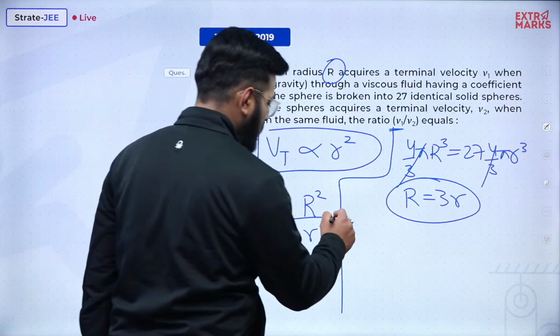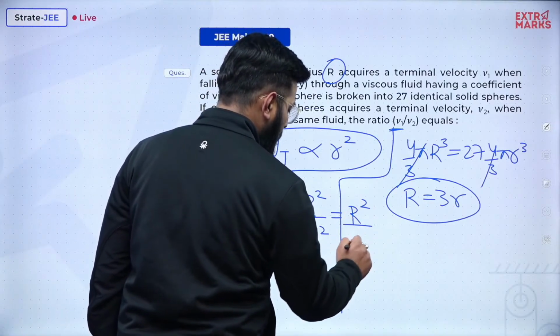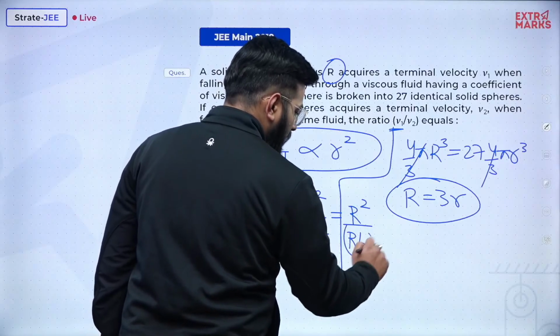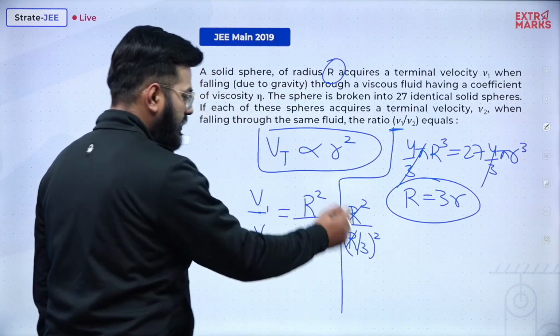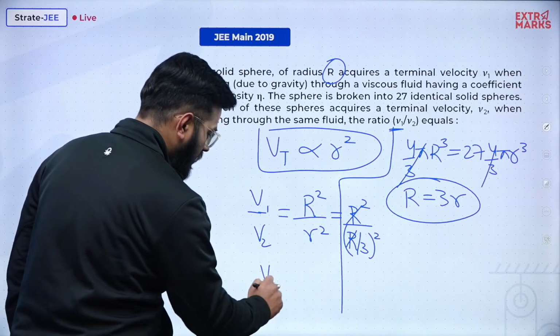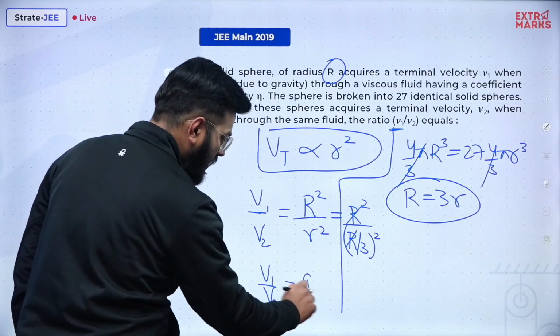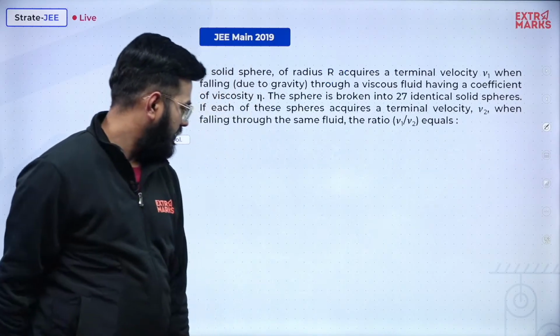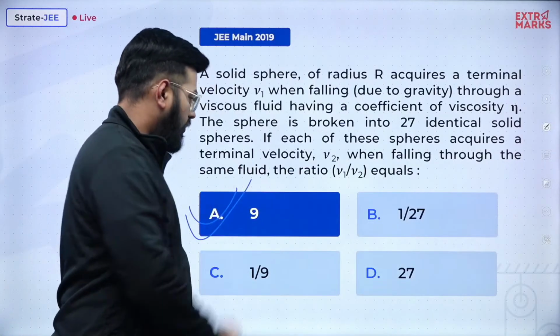So this small r can be replaced by capital R by 3 whole square. 9 will go upstairs, so it will be equal to R square upon R by 3 whole square. R gets cancelled, so 3 square will be equal to 9. So V1 is to V2 is coming out to be 9 is to 1. And is this the answer? Yes, it is the answer. We found it very easily.